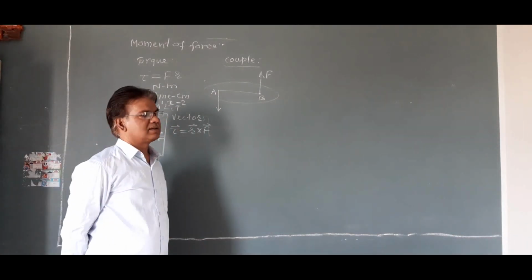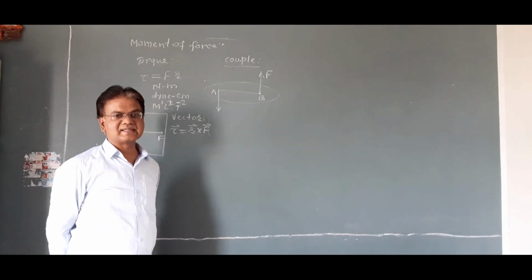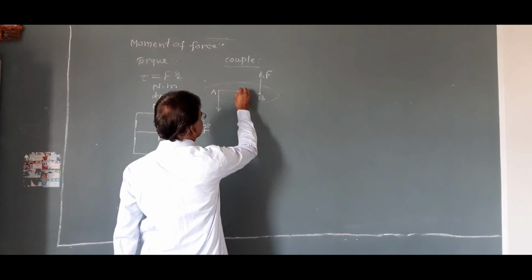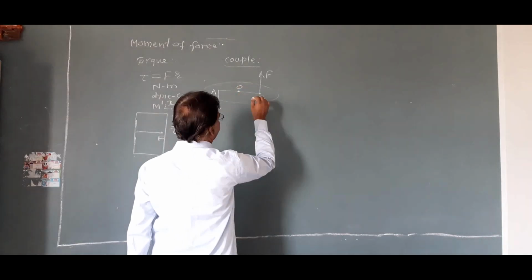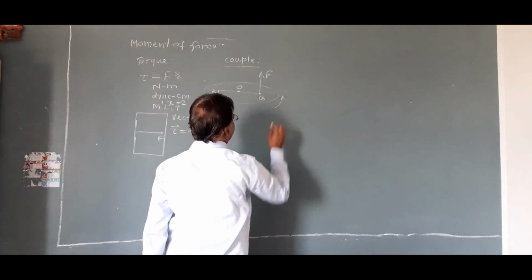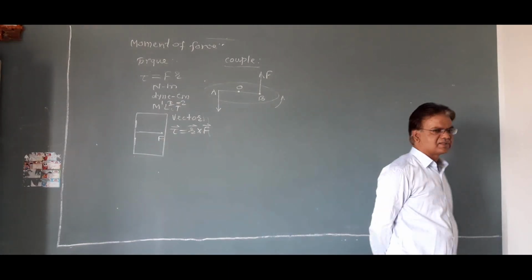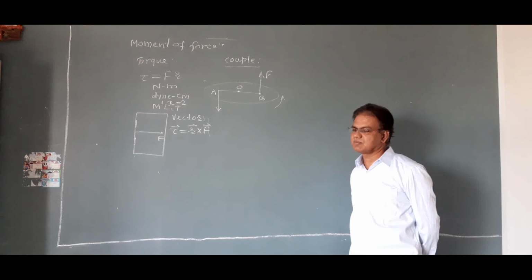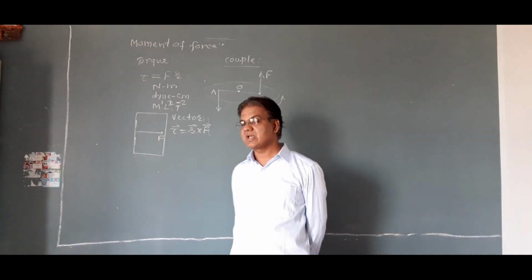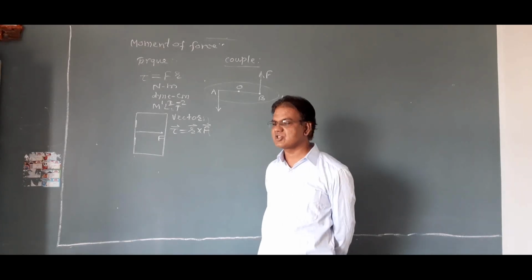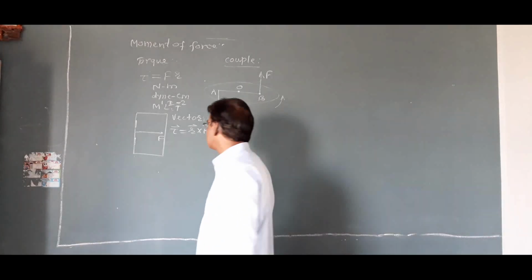Here we can say that due to these two forces, the body rotates about an axis passing through the point O in anti-clockwise sense. We can say that a couple is formed on this body. Here, two equal and opposite forces act on a body whose lines of action will not coincide with each other.